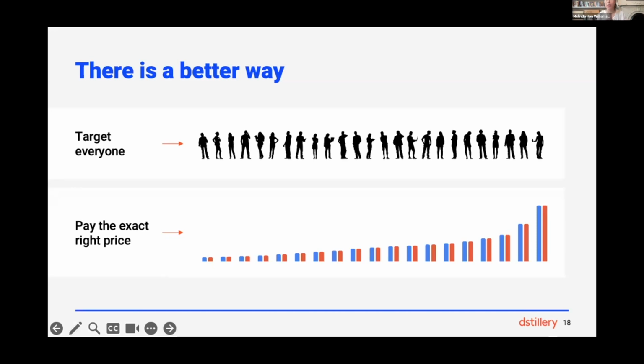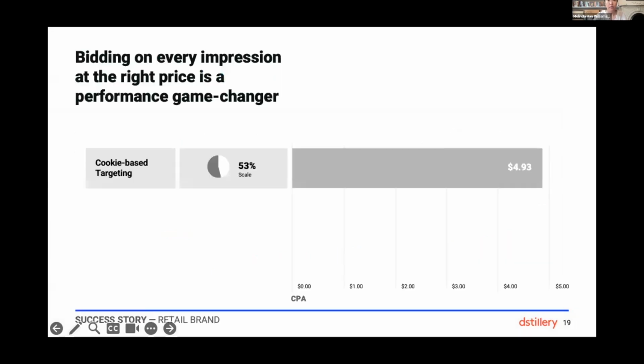So with this approach, we get way better results for the same budget because we pay more to capture the best opportunities. And we also take advantage of all the opportunities that were ignored by binary targeting, but only when we can buy those impressions for the exact right price to the campaign. It's a different way to think about targeting, and it drives super strong results.